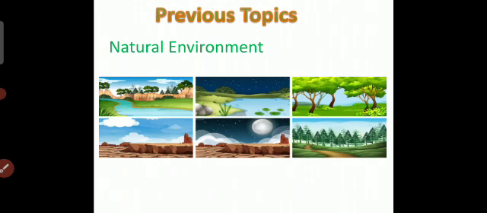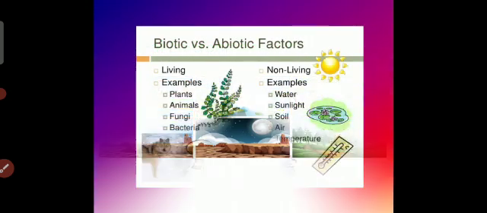Students, you have studied the four major components of the environment: lithosphere, hydrosphere, atmosphere and biosphere. The domain of land is called the lithosphere. The domain of water on the earth is referred to as the hydrosphere, whereas the domain of air around the earth is called the atmosphere. Now, what is the biosphere? It is a narrow zone of the earth where land, water and air interact with each other to support life, and this is known as the biosphere.